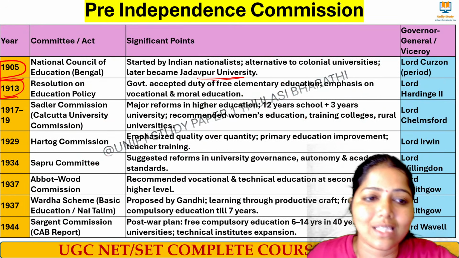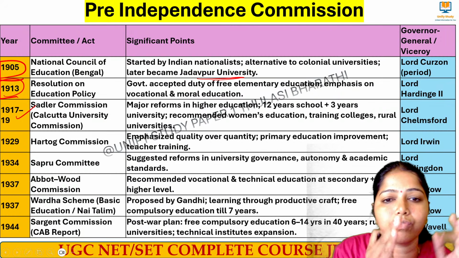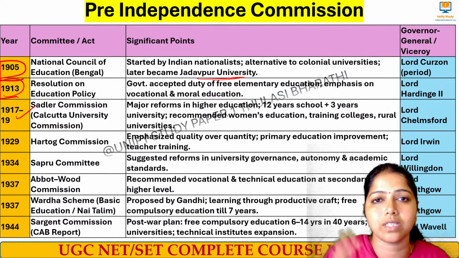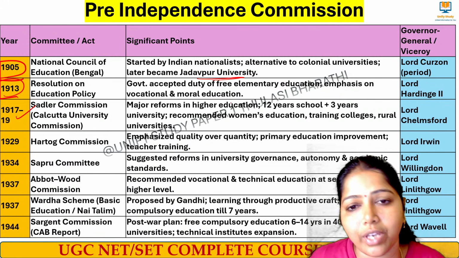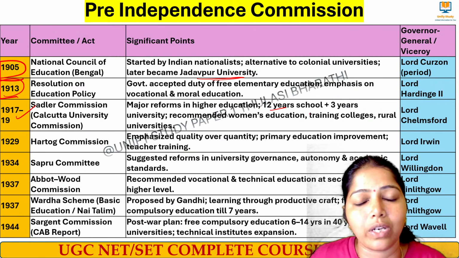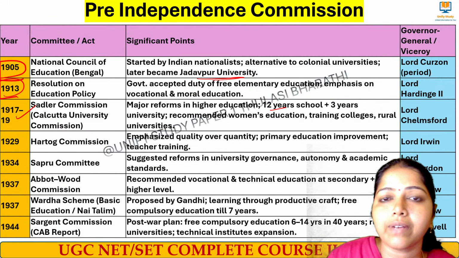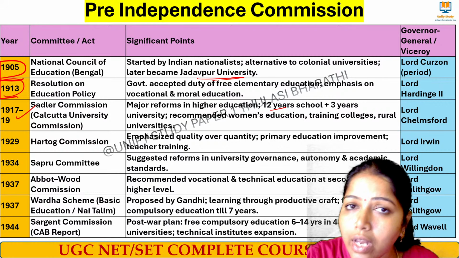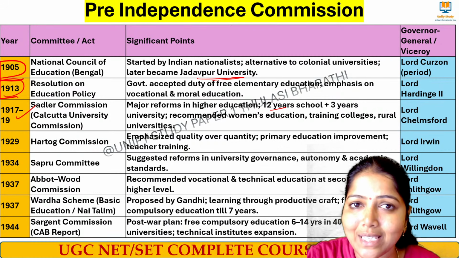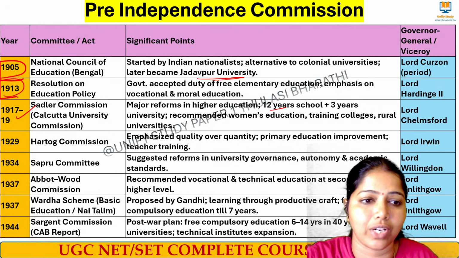Now, when you move to the next part, what will come? We had the 1917-19 Sadler Commission, which worked on Calcutta University. It's also called the Calcutta University Commission. It worked on higher education, wanting 12 years of school plus 3 years of university, and recommended women's education, training colleges, teacher training, and rural universities. All these things were mentioned during the 1917-19 Sadler Commission period. Lord Chelmsford was the Governor General at that time.